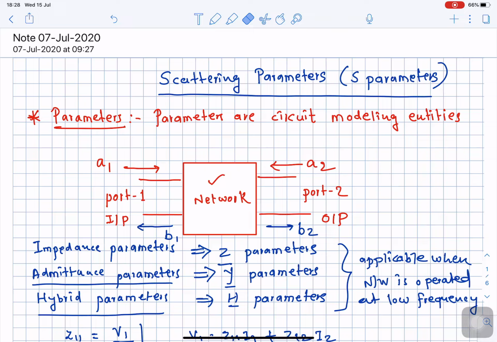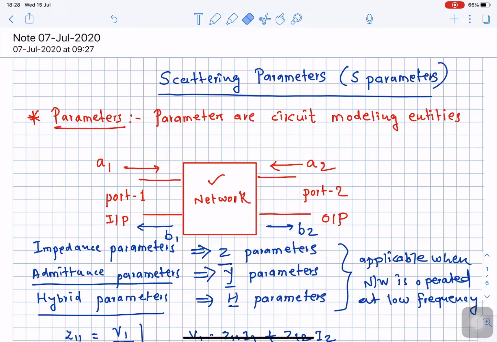This is a very important thing, I need to set I2 equal to 0 in order to get Z11. Similarly, by setting I2 equal to 0 in the second equation, I will get Z21 equal to V2 by I1.